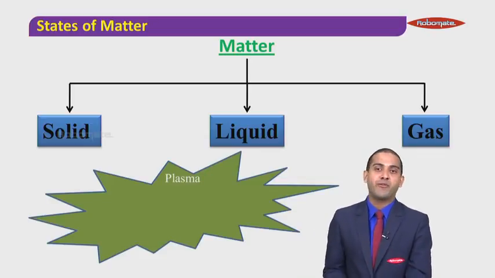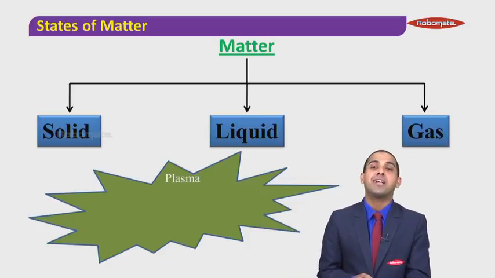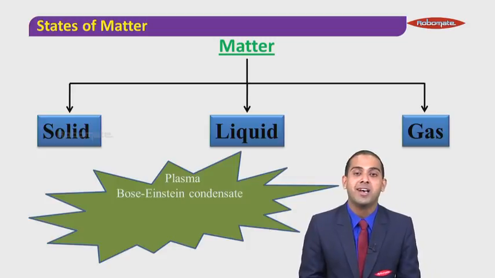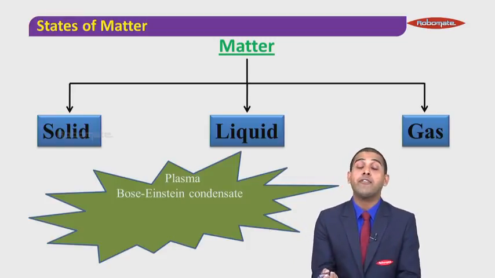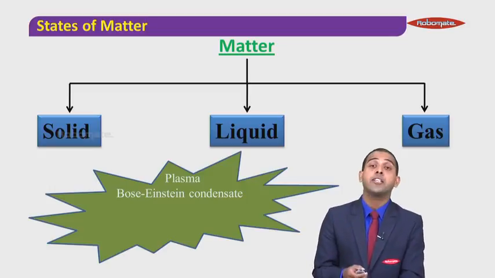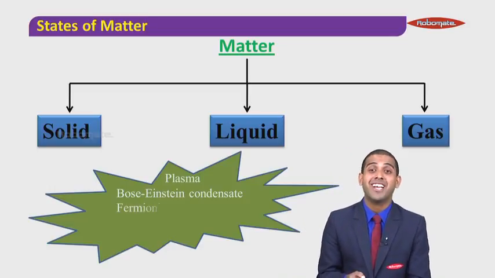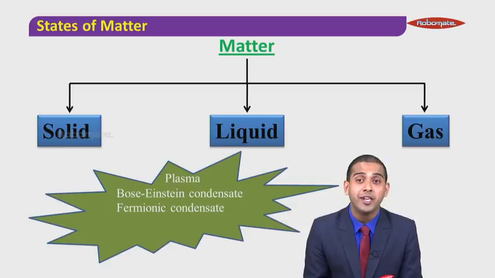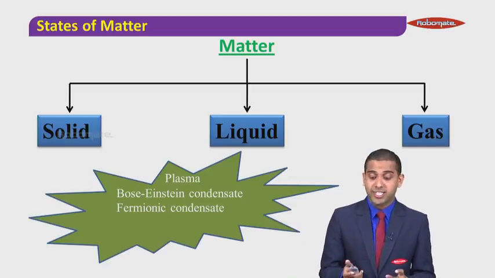Okay, but do you know one more funny thing? We also have the 5th state of matter, which we call the Bose-Einstein condensate. So till here everyone is aware. Okay, so totally we have 5 states of matter. The funny thing is we also have the 6th state of matter, which we call fermionic condensate. What do we call it? Fermionic condensate. Okay, so totally we have 6 states of matter.